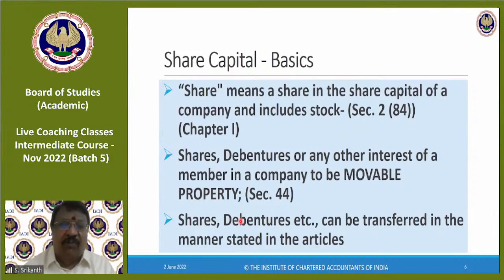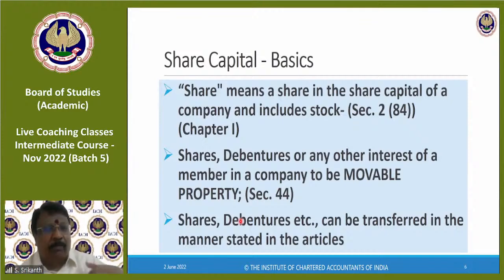I am the owner of a Rado watch, right? I'm not going to sell it ever. But if I decide to sell it and somebody buys it from me, he may pay me something, right? Neither of us has to write to the Rado company to inform that I am no longer the owner, he is the owner. Because for movable goods, mere transfer of possession transfers ownership. Shares are also like that.